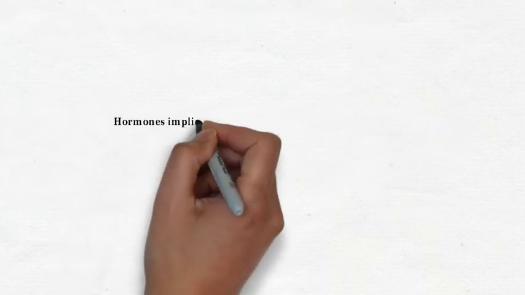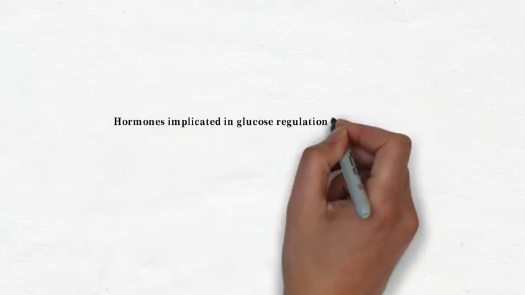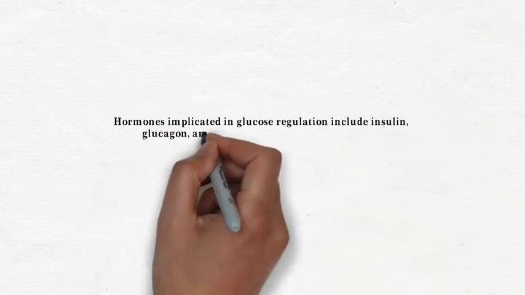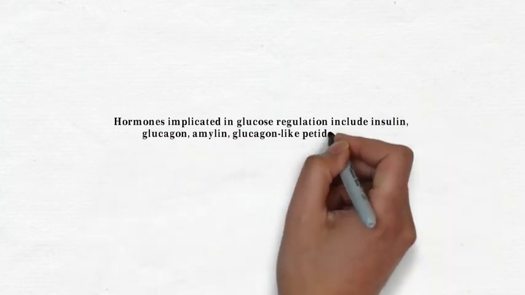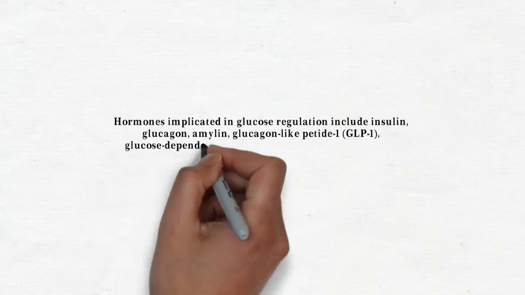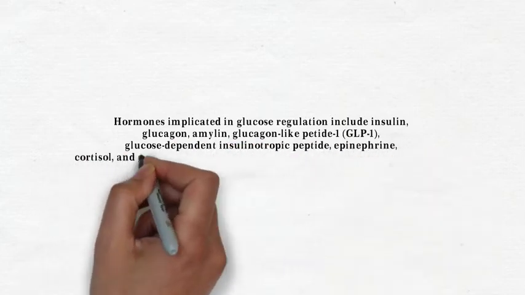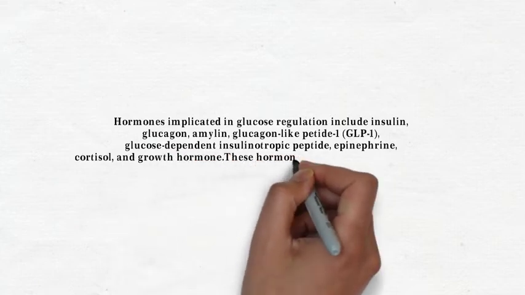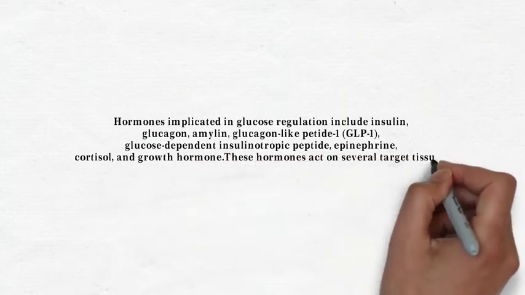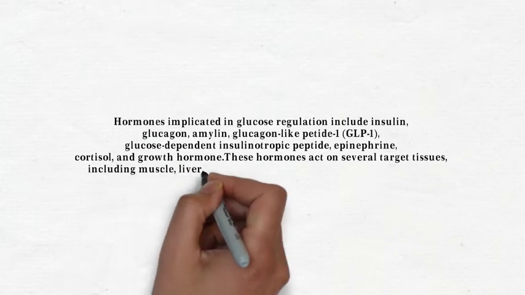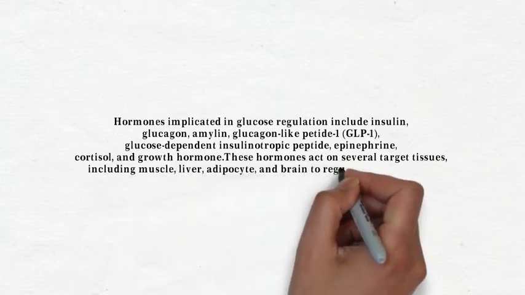Hormones implicated in glucose regulation include insulin, glucagon, amylin, glucagon-like peptide 1, glucose-dependent insulinotropic peptide, epinephrine, cortisol, and growth hormone. These hormones act on several target tissues, including muscle, liver, adipocyte, and brain to regulate glucose levels.